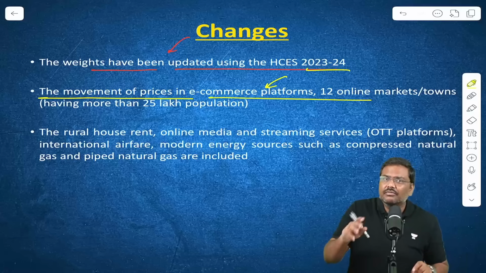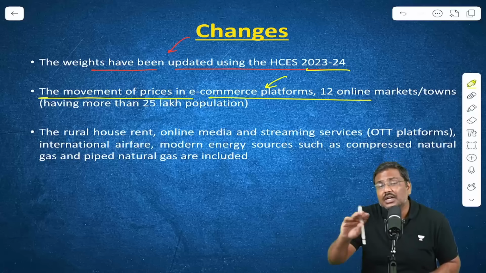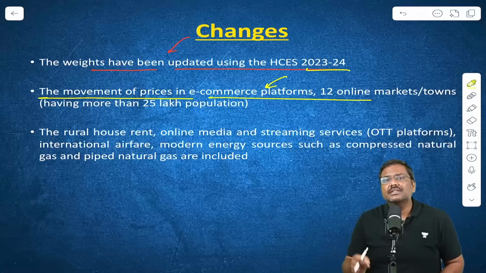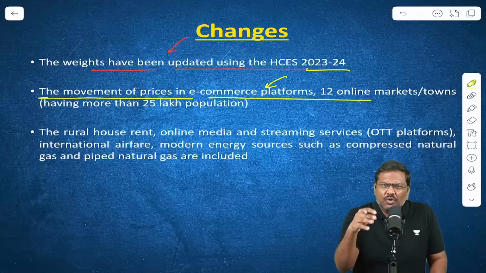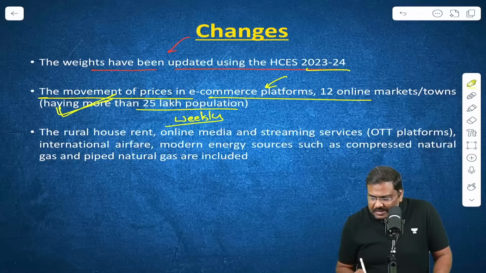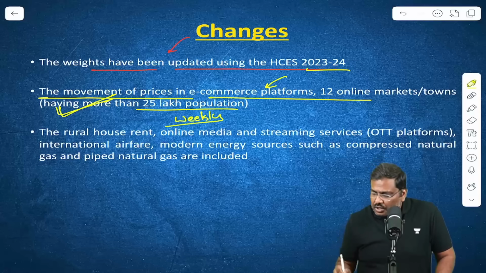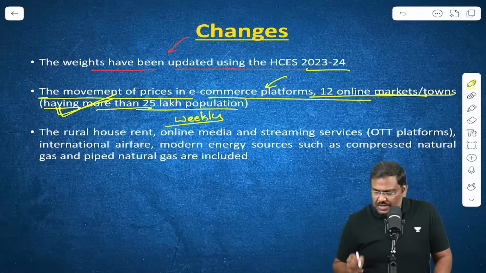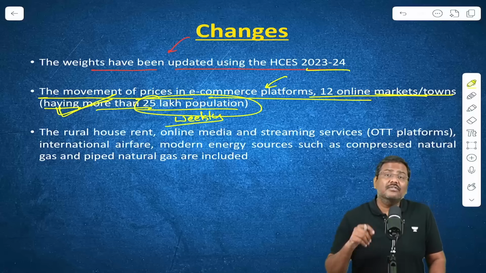And accordingly, compared to the earlier system where all of these price changes were not counted in the calculation of the basket, now MOSPI states that we will collect on weekly basis this particular data from 12 online markets or towns which will have a population of more than 25 lakh.